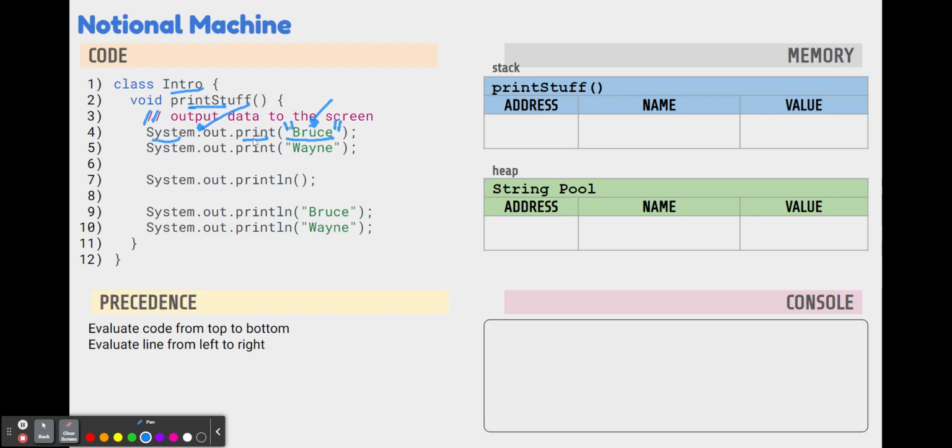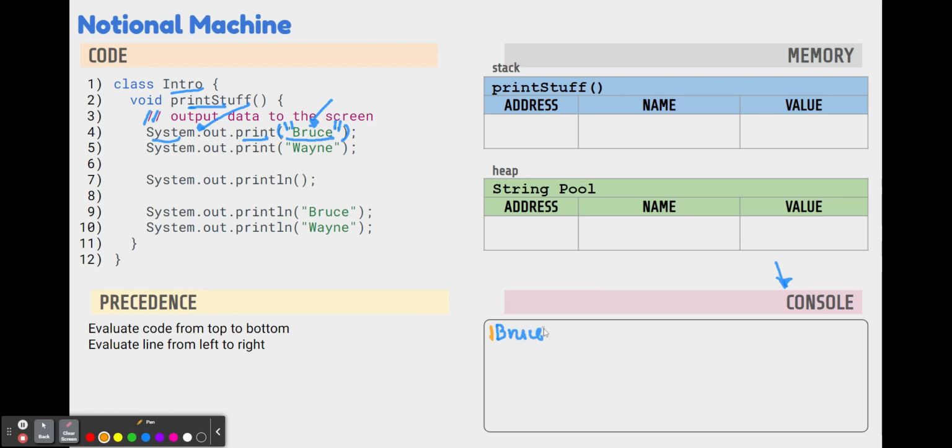So what this print method does, it's going to take this data that we put inside the parentheses, this argument, and it's going to display it to the screen, to the console. Remember, that's this area down here on the right. So when we get to our console, the cursor is sitting at the beginning of the first line. So that orange line that I drew, that's just where the cursor is. That's not something that you see, that's just an invisible marker on the screen so the computer knows where to start putting data. And we told it to put the word Bruce. And so that's what it's going to write to the screen. It's going to write the word Bruce.